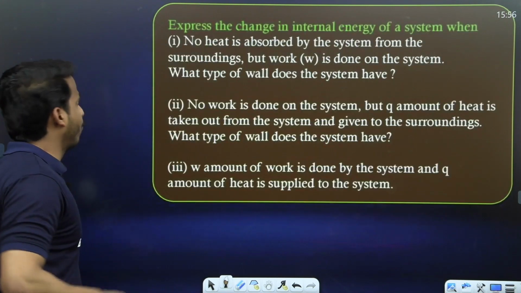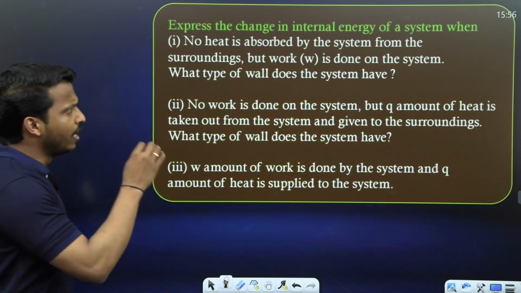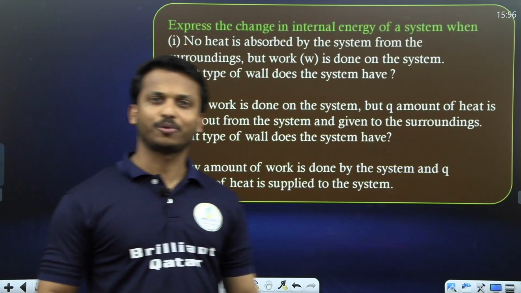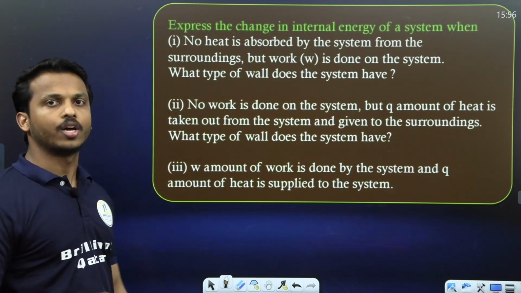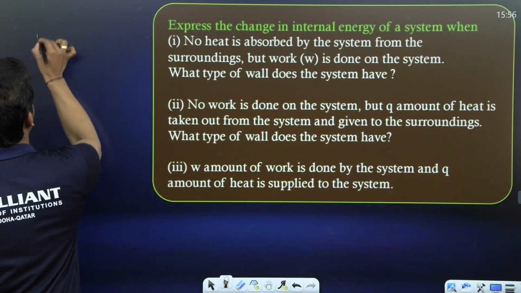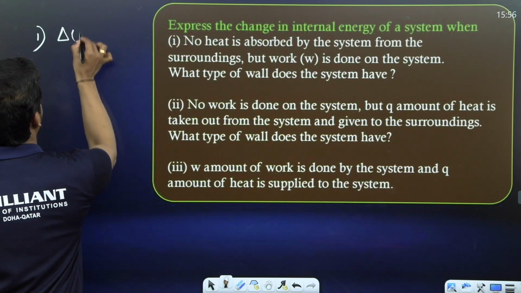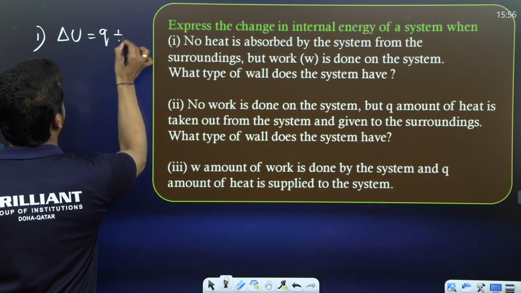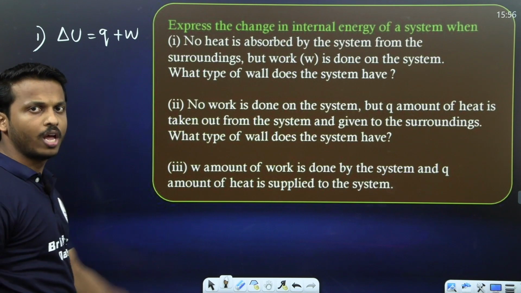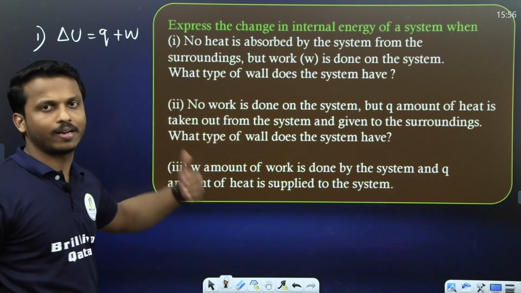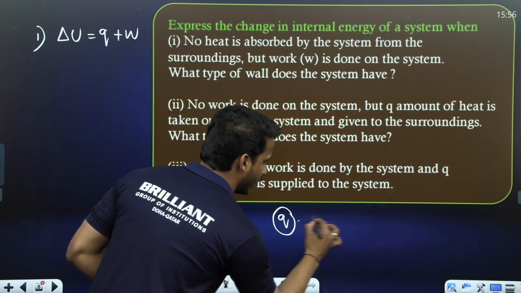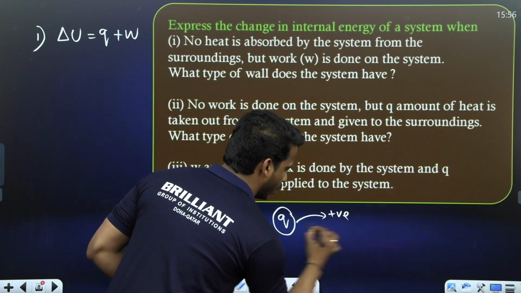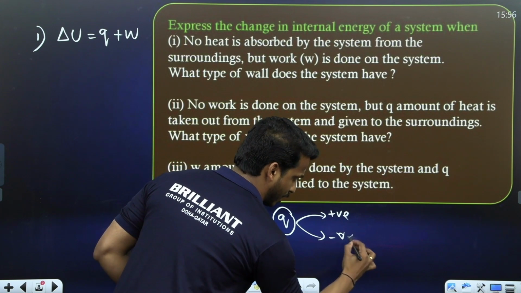Okay, let's go to another one. This is one of the first NCERT questions given in your textbook: express the change in internal energy. You know what change in internal energy means? Delta U is equal to Q plus W. Before going to the question, let me tell you one factor. You may study it: when heat is positive and heat is lost, then we can take it as negative, right?